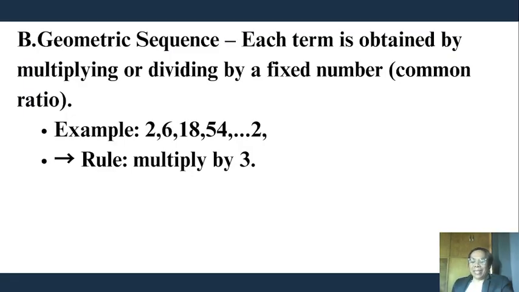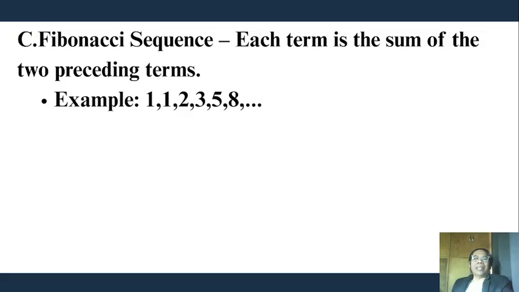162. Letter C, Fibonacci sequence. Each term is the sum of the two preceding terms. So 1 plus 1 is 2, 1 plus 2 is 3, 2 plus 3 is 5, 3 plus 5 is 8, and so on and so forth.